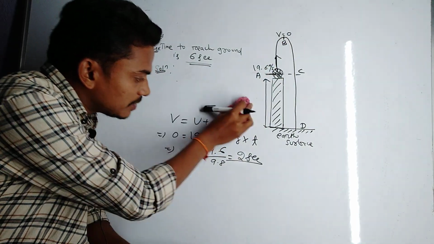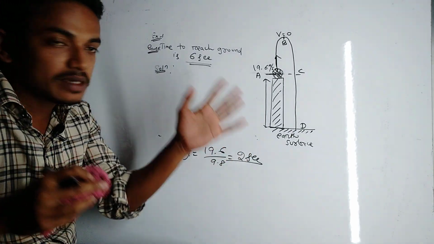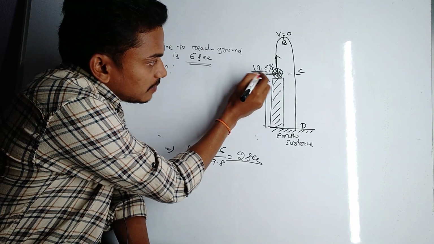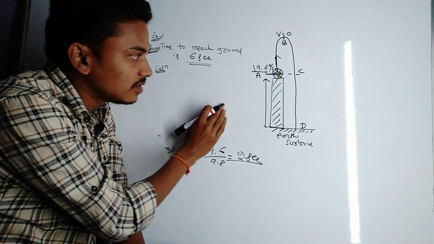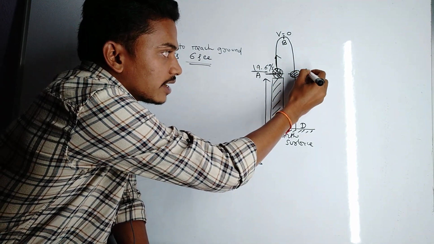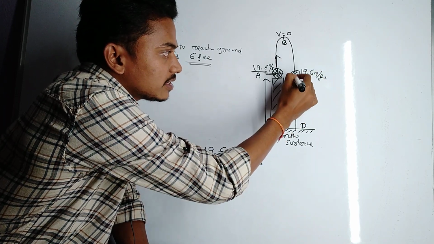So what we have discussed is that at the same level the velocity will be the same. Means at the point A, the upward velocity is 19.6 meter per second. So at the point C, the velocity will also be 19.6 meter per second in downward direction.